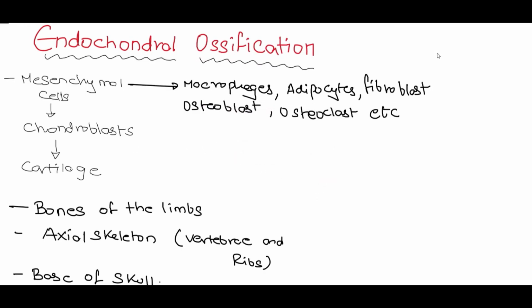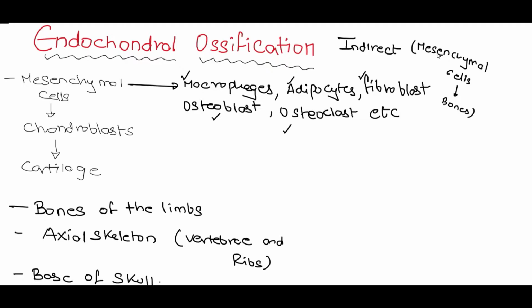Now, as we have discussed previously, the endochondral ossification is a type of indirect method of the mesenchymal cells developing into the bones. Now, as we know, the mesenchymal cells are a type of stem cells which can differentiate into any cell of our body. For example, the macrophages, the adipocytes, the fibroblasts, the osteoclast or any other cell can be formed by the mesenchymal cells. Now, here we are concerned with respect to the chondroblast.